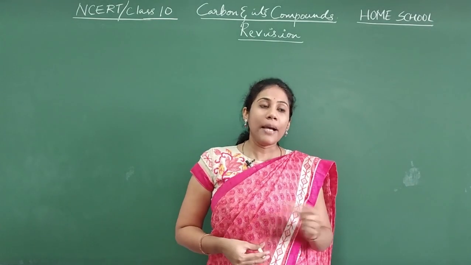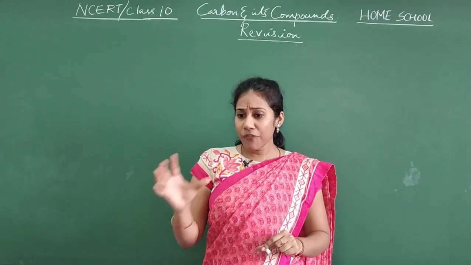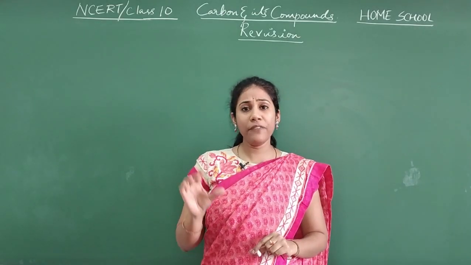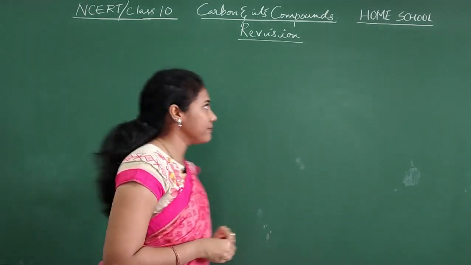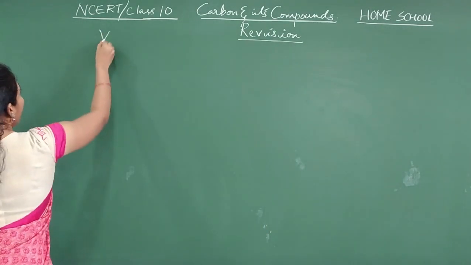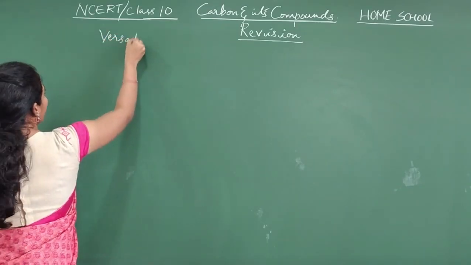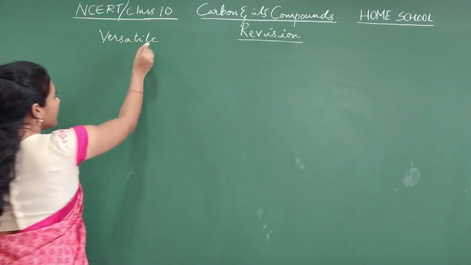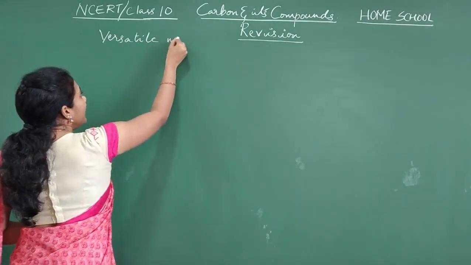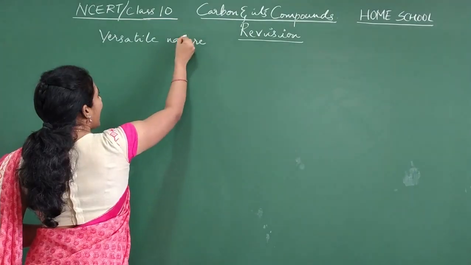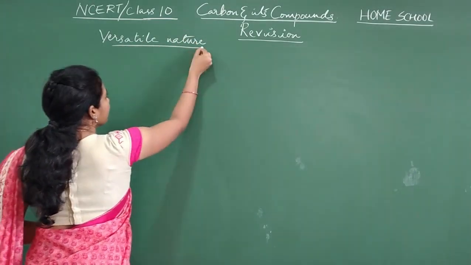Coming to the chapter, first and foremost, we discussed the versatile nature of carbon, isn't it? So why is carbon different or versatile? The meaning of versatile is unique, special. Why is carbon versatile in nature?